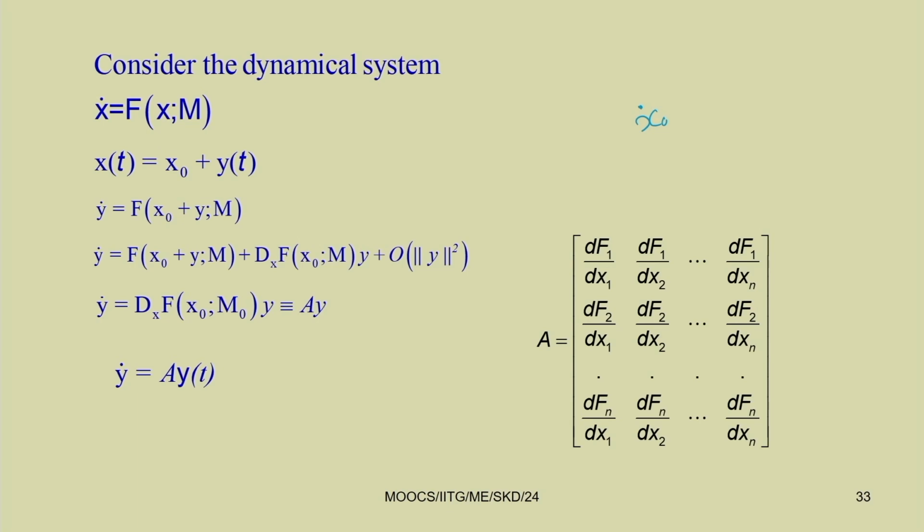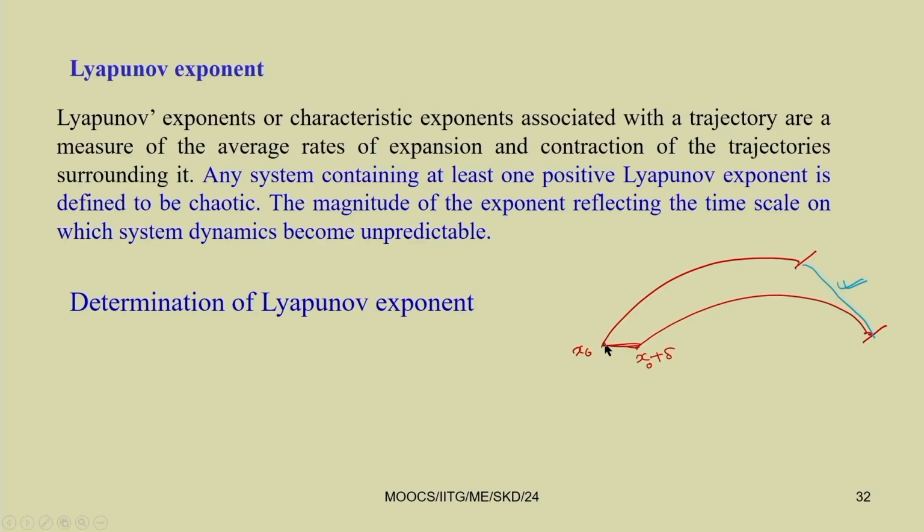Now you just perturb this x t. Take x t equal to x 0 plus y t. In the previous case I took this as delta, but because this delta will grow, you can write it as y t also.